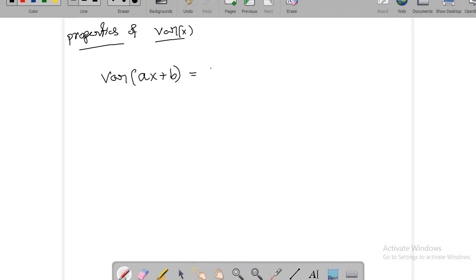Okay, so this is what we are interested in knowing. So for that, let me do one thing. Let me consider a new random variable y equal to ax plus b. Now first let's see, this is what we'd like to know. What is the variance of y?